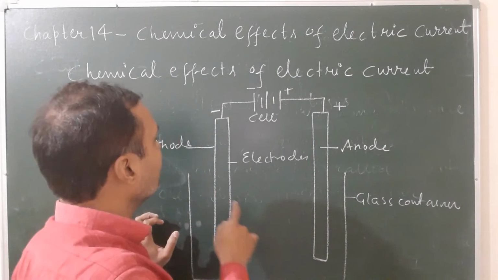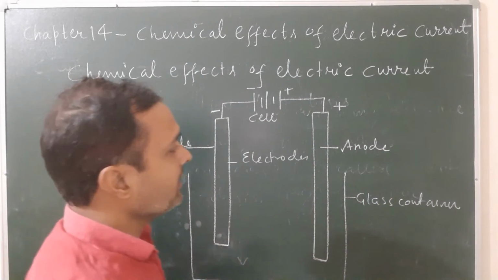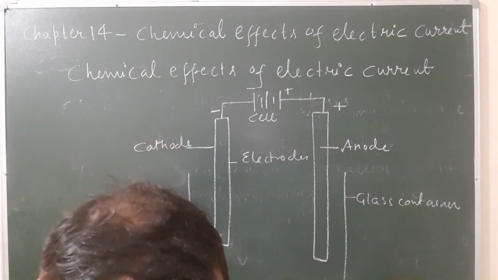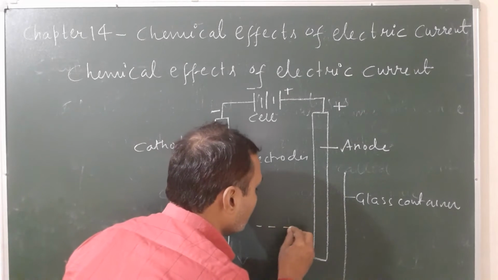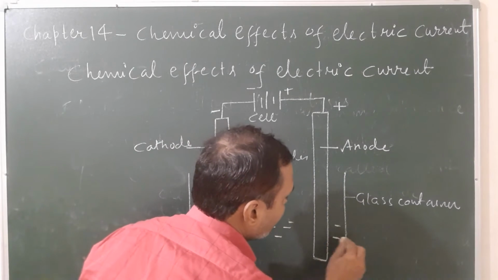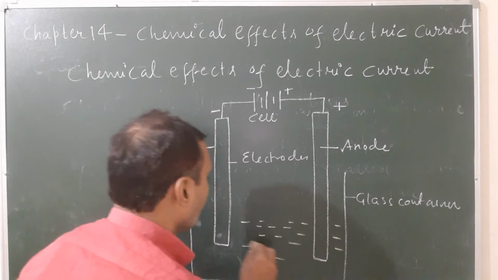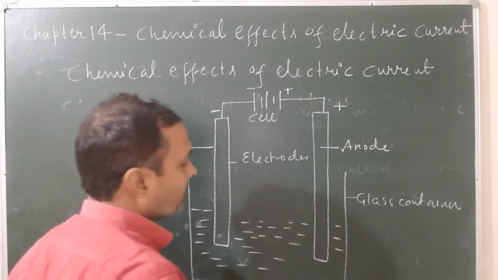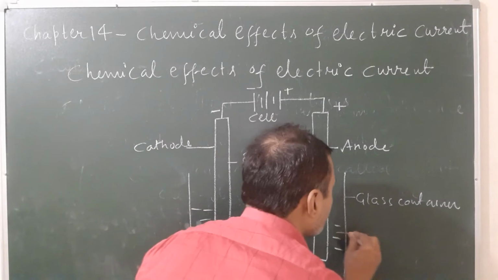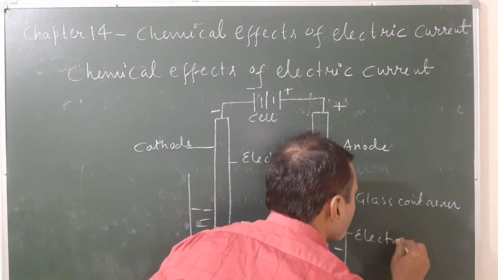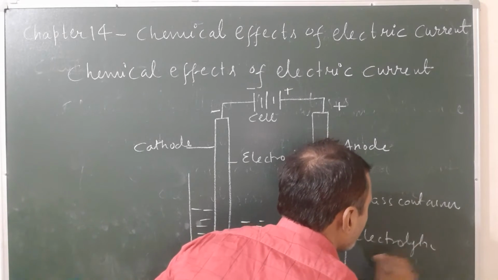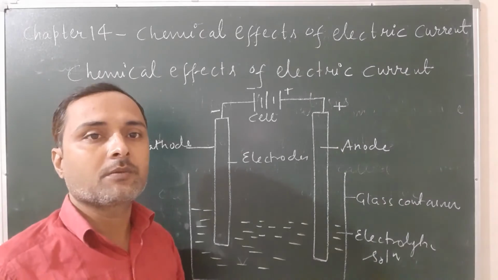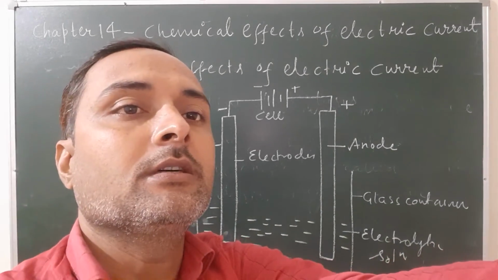You can say the cathode has negative charge and the anode has positive charge. And inside the glass container, a solution is put that is known as an electrolytic solution. That solution is split under the influence of electric current. This is the electrolytic solution.